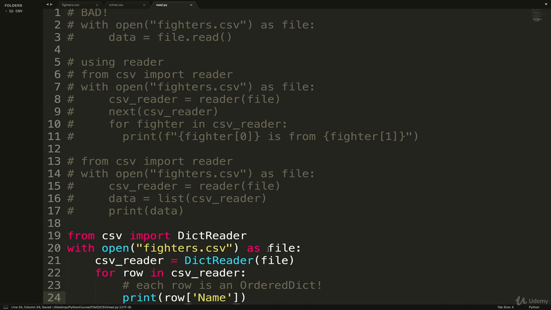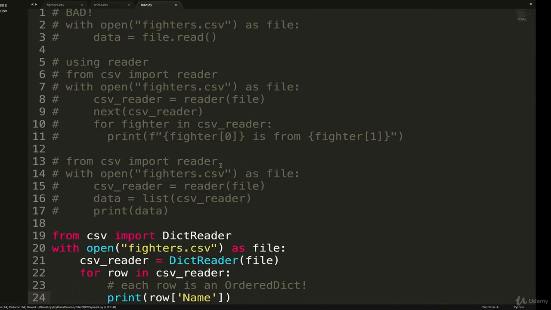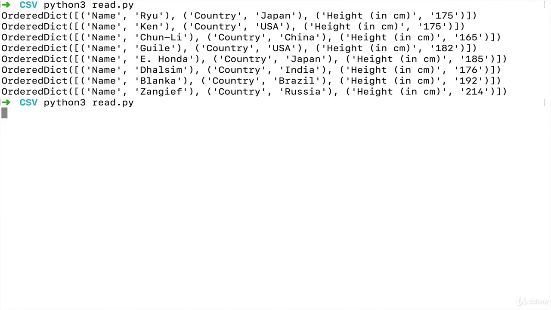I think it was capitalized, was it? Yes, capital N name. If I do this, there we go. So we don't have to worry about the headers being the first row anymore because each row has the headers interspersed as the keys. And we can tell it's an ordered dict because name is always coming first before country, before height. They're in the same order.